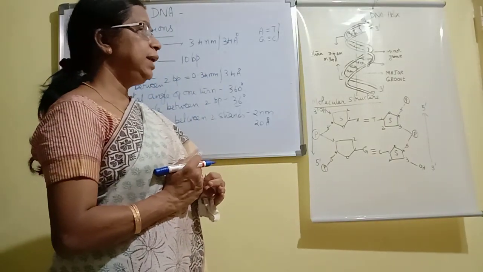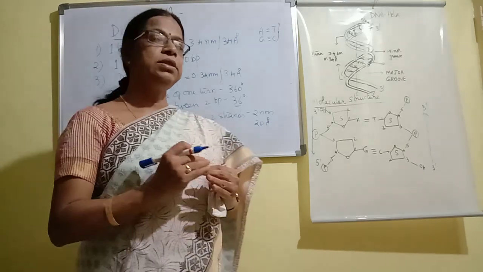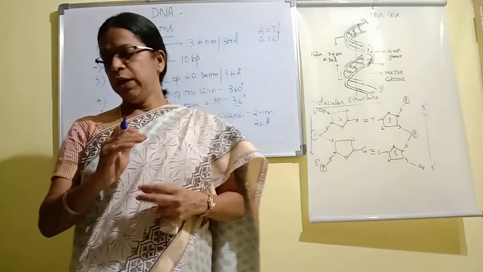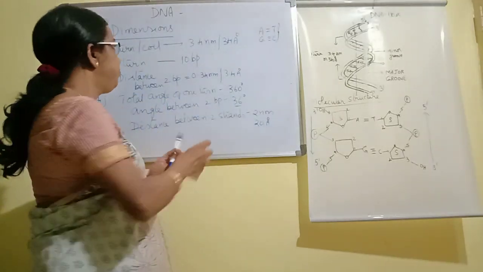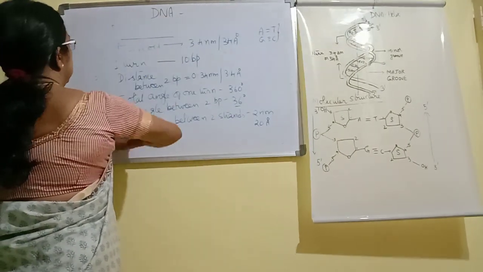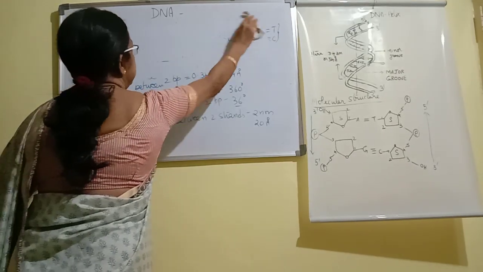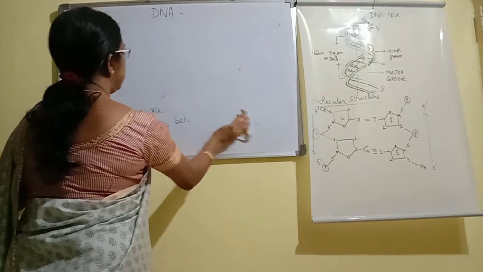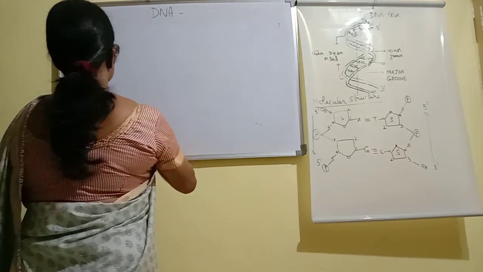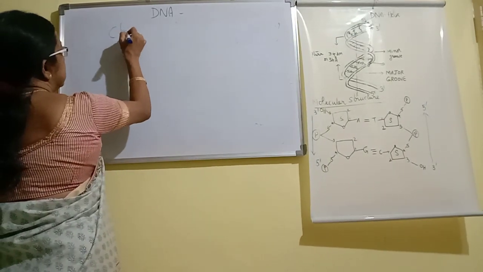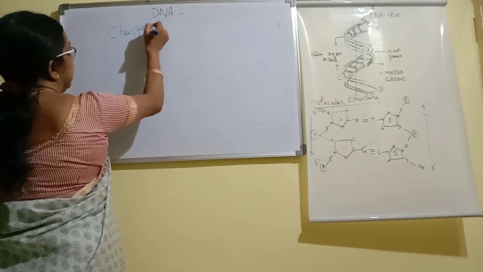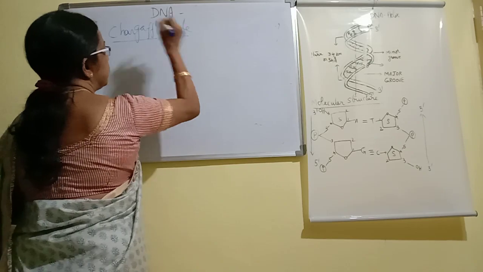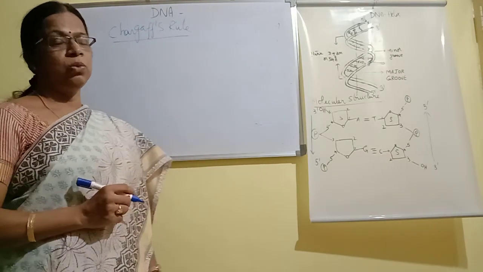Now the last structural aspect which we will be considering is what we call Chargaff's rule.